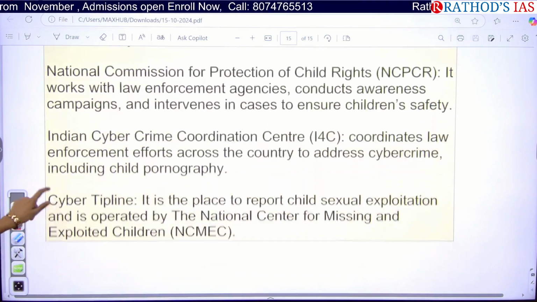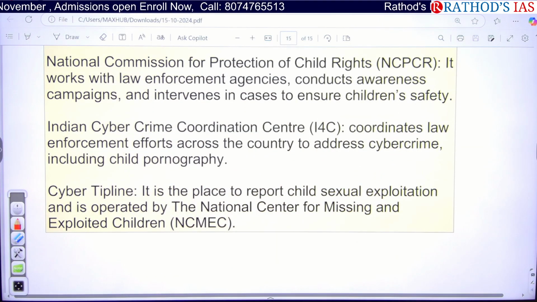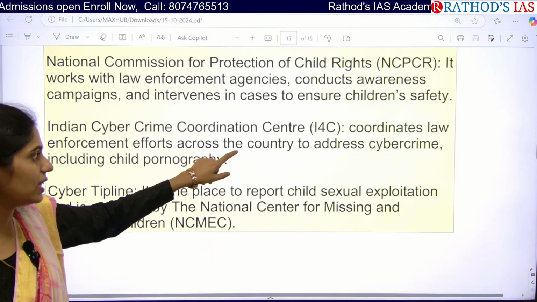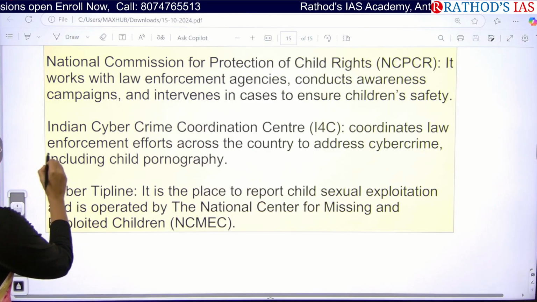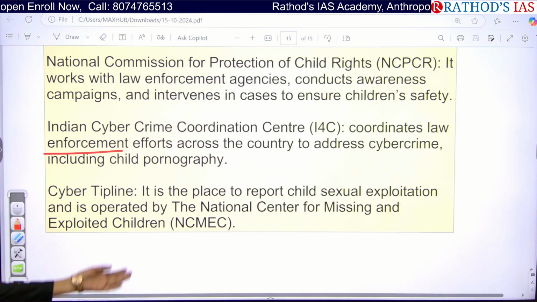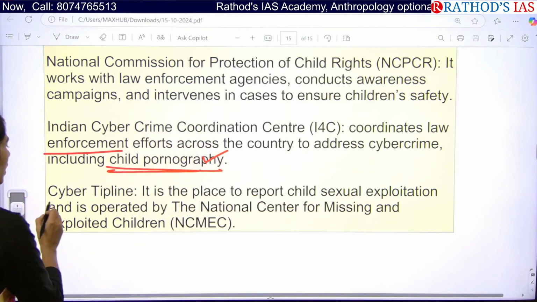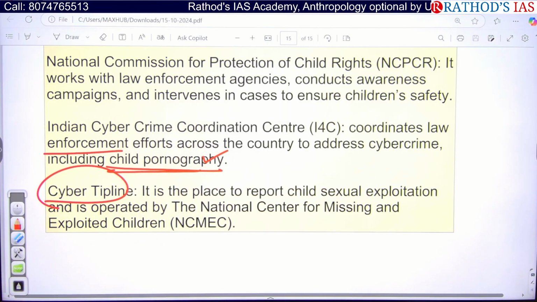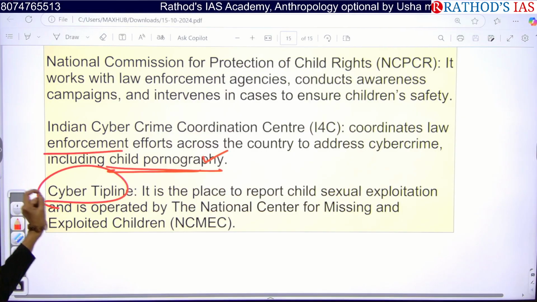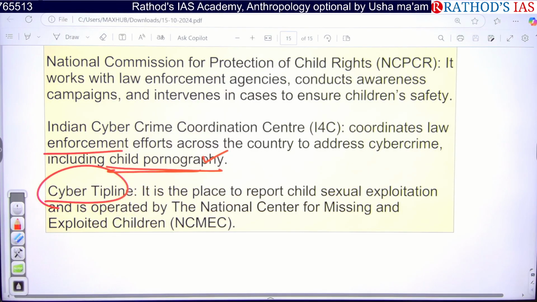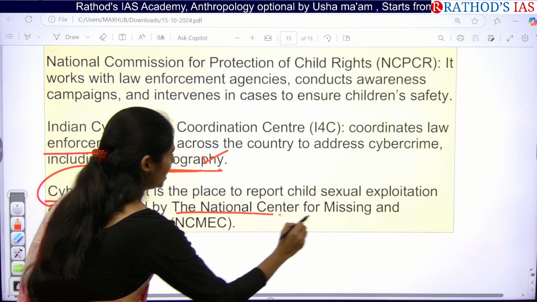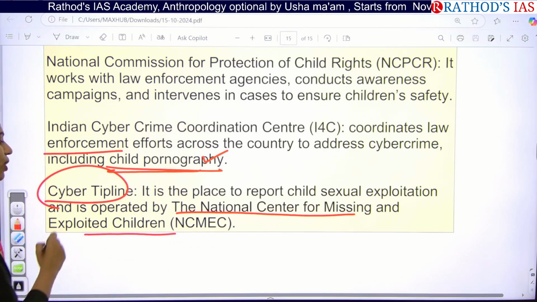And we have the Indian Cybercrime Coordination Centre, that is I4C. Whenever you are writing about cyber security issues, you will write this I4C. It is a law enforcement agency that addresses cyber crimes, including child pornography as well. The next one is the cyber tip line, a portal where we can report child sexual exploitation, operated by the National Center for Missing and Exploited Children.